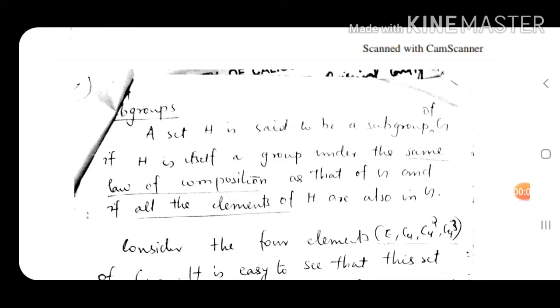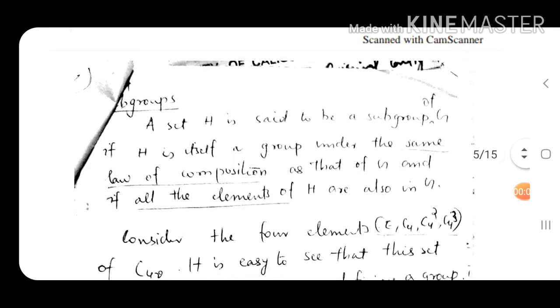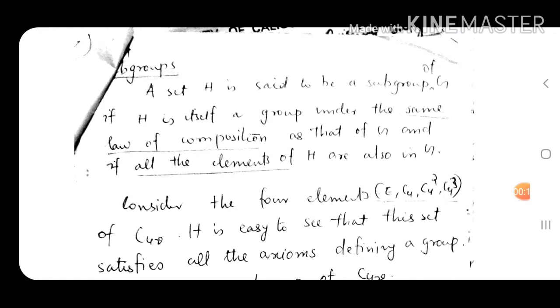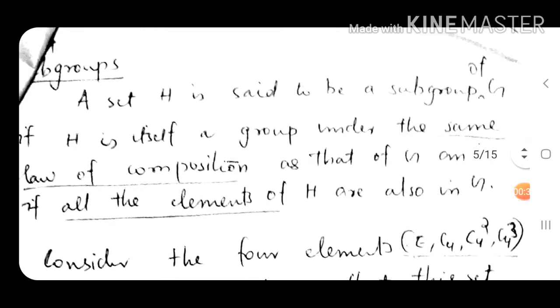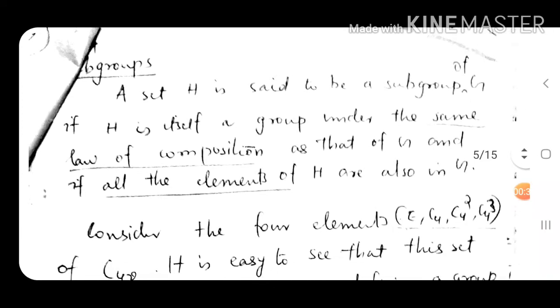Now we discuss the subgroups. A set H is said to be a subgroup of the big group G if H is itself a group under the same law of composition as that of G, and if all the elements of H are also in G. So we have a group G with us, and suppose we have a set H. The set H is said to be a subgroup of G if H is a group under the same law of composition as that of G, and all the elements of H are taken from G.